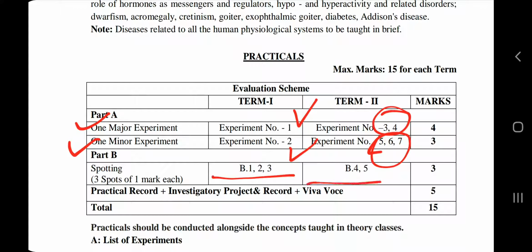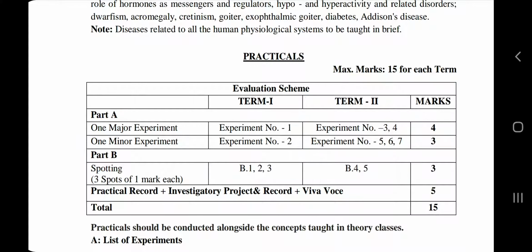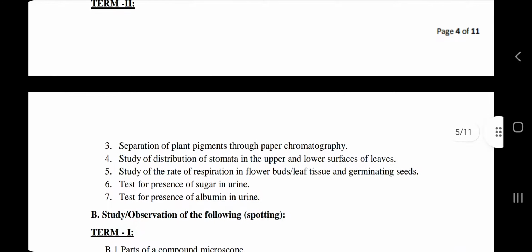Then we have spottings. So very simple organization here, 15 marks for each term for practical examination. Okay, so when you get admission, then you will learn about practical examination, how they are being conducted. So this is the information about the splitting of syllabus.